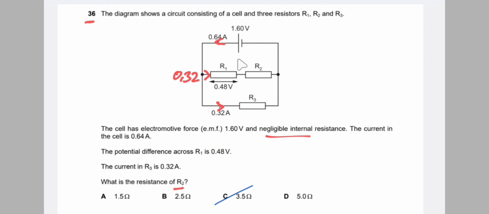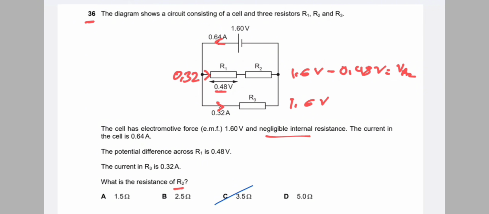Since this series combination and this resistor are arranged in parallel, the potential difference across each parallel branch is 1.6 volt. So the total voltage is 1.6 volt, and R1 uses 0.48 volt. So what is the voltage for R2? It is 1.6, the total voltage, minus 0.48. So the voltage of R2, VR2.